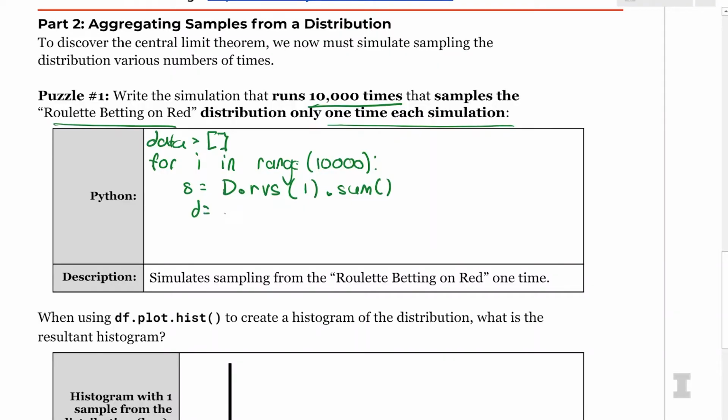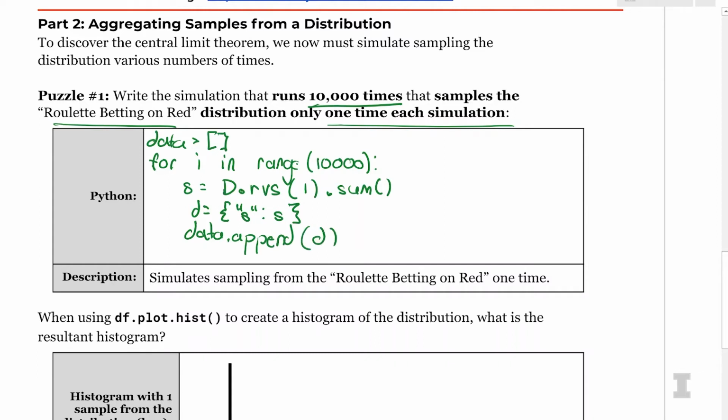So the s is going to be the sum of all of the samples when I do X number of samples. Here, the number of samples I'm going to do is 1. Sounds good. And then I'm going to accumulate this variable. So d is equal to curly brace s colon s, data.append, open parentheses d.